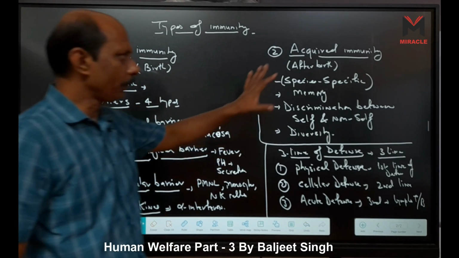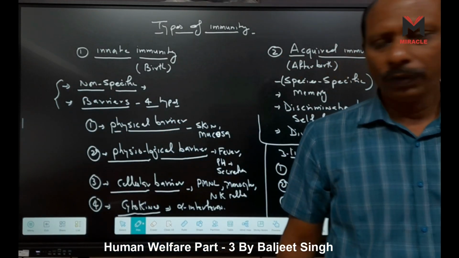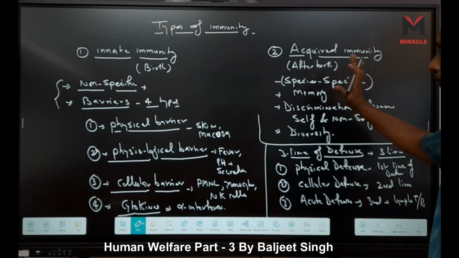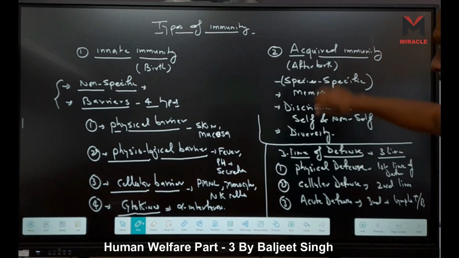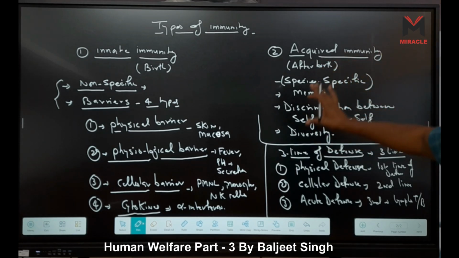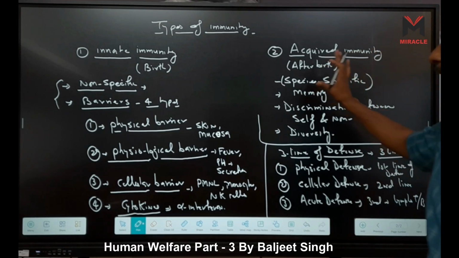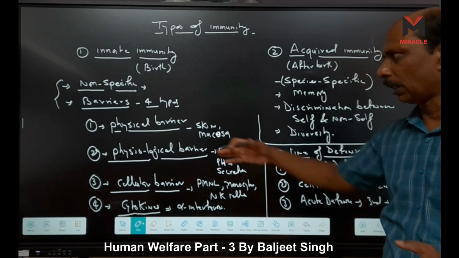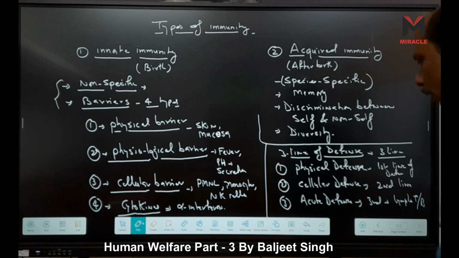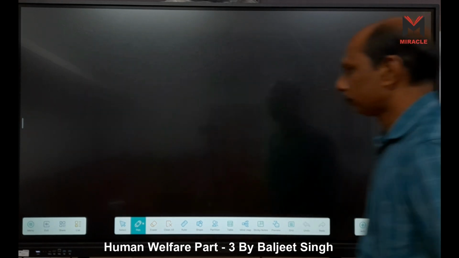Now second one is our acquired immunity, right? So first I only inform you about the different types of acquired immunity. Then I start from one-to-one immunities, right? Okay.